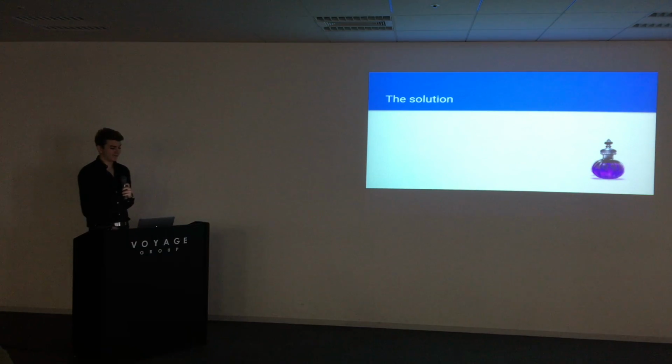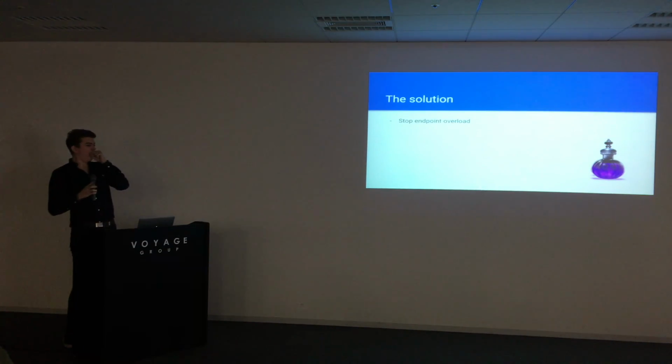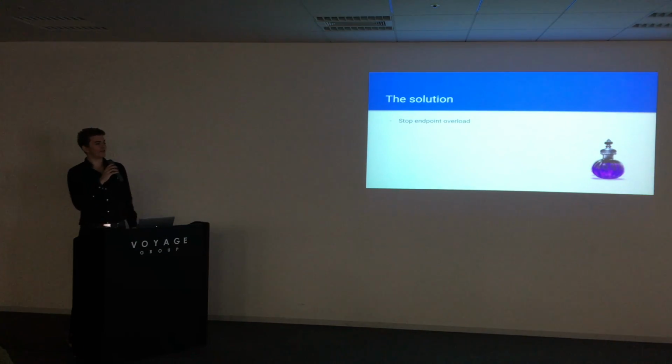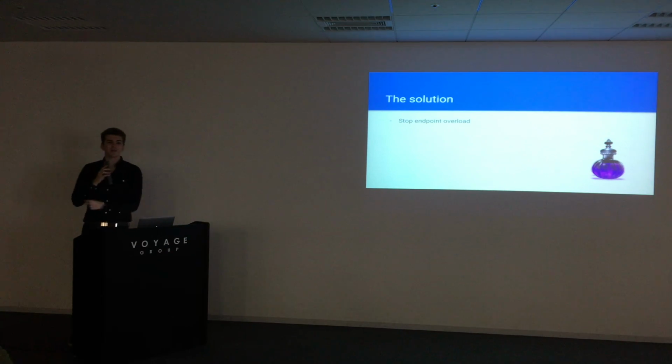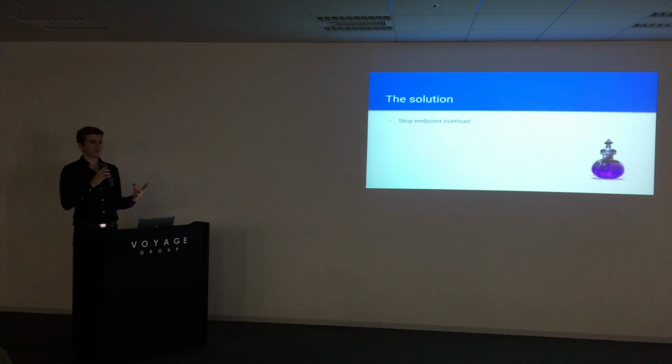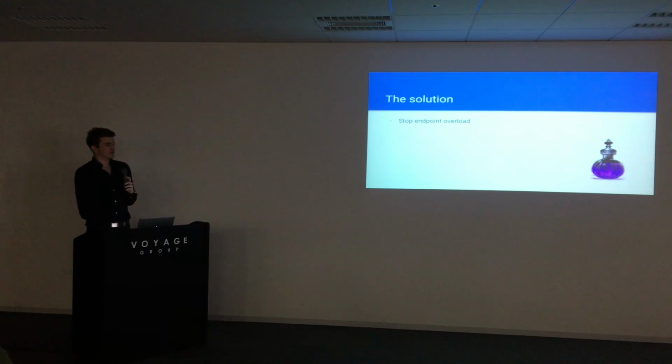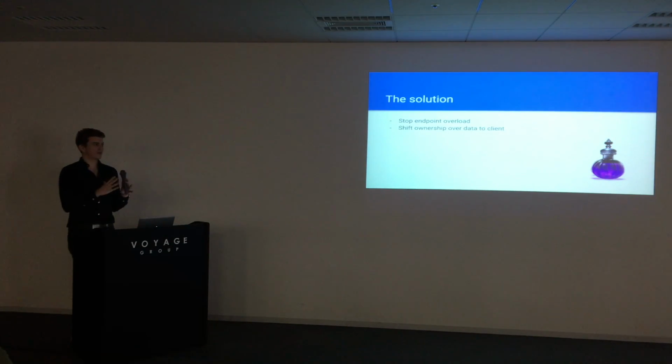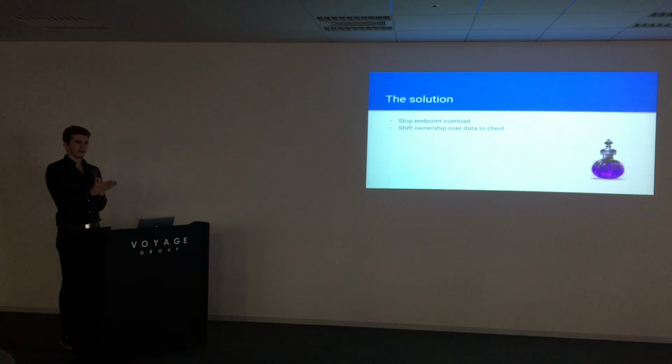We can stop the endpoint overload. We can say, instead of having a million endpoints, we only try to have the endpoints that we actually need for our application and nothing more. We shift the ownership over data from the server to the client. If we don't try to pre-process data and say, look, I have this document, you can download it and use it for your app, we now say, hey, client, you know what data you want.